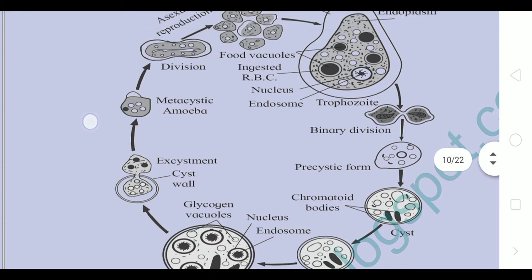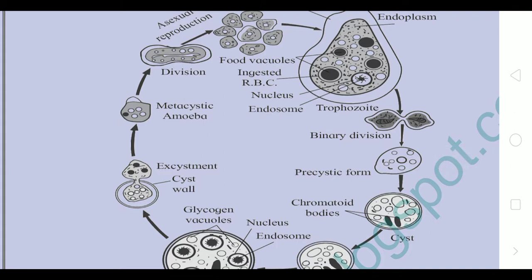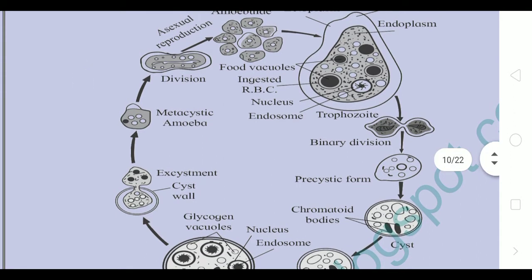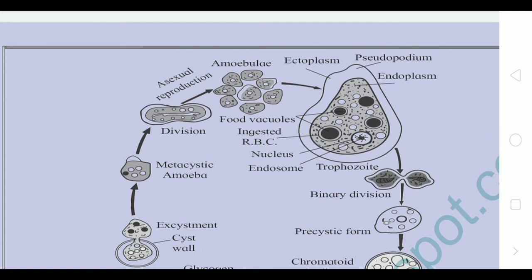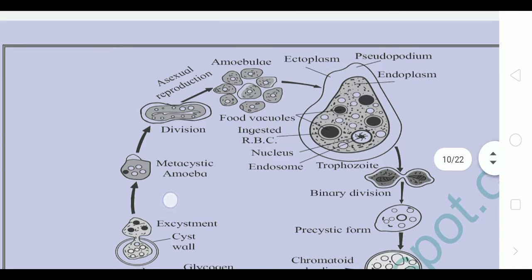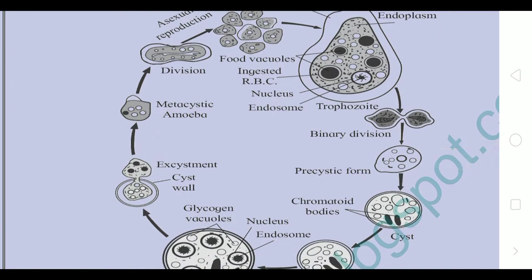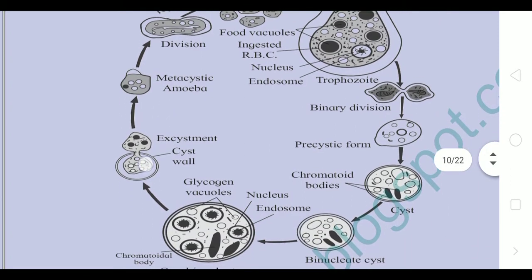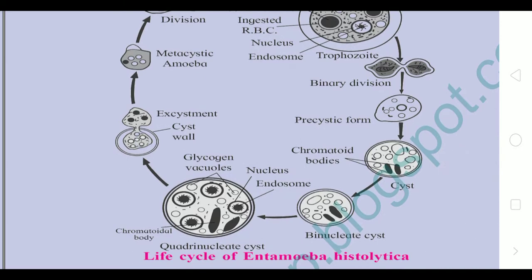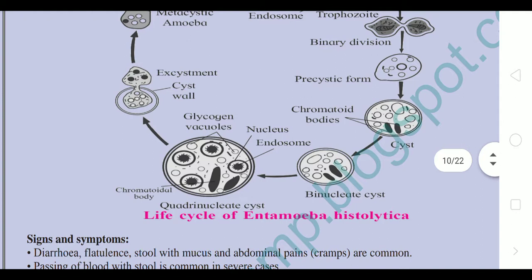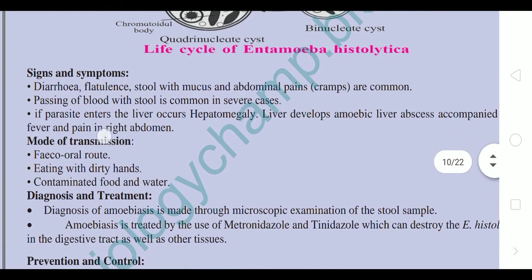From that cyst, when the cytoplasm comes out, there is a metacystic stage, the metacystic amoeba, which divides asexually, forms many amoebulae, and then turns into the trophozoite. Then by binary fission, a part of asexual reproduction, it again turns into the precystic form, chromatoid bodies, and then the binucleate cyst, one cell with two nuclei. A cyst is a hard covering on the cell.